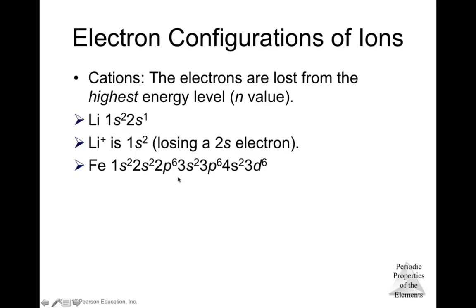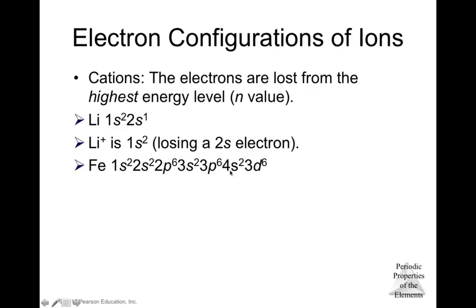Now, what about iron? This is the electronic configuration of iron. One of the ions that could be produced by iron is iron plus 2, Fe plus 2. That means that we need to remove 2 electrons. Remember that the electronic configuration, this order, is due to the energy, not due to the physical space. So if we want to create a cation, remember that we need to remove those electrons from the highest energy level.